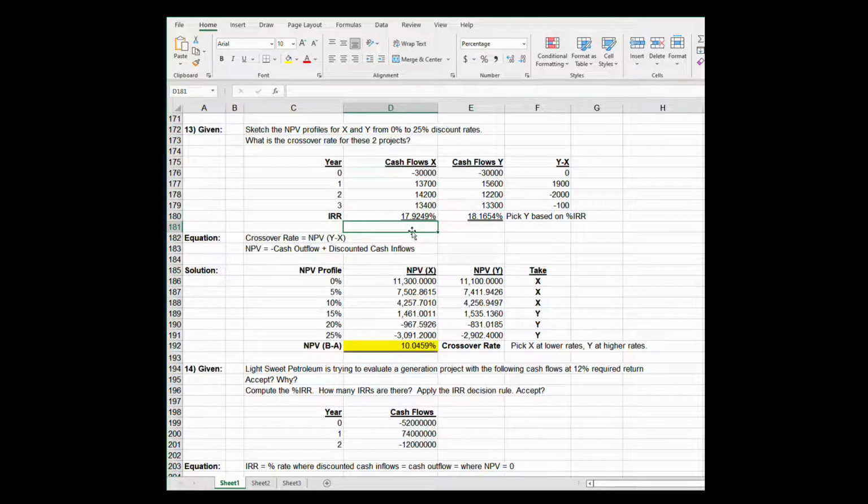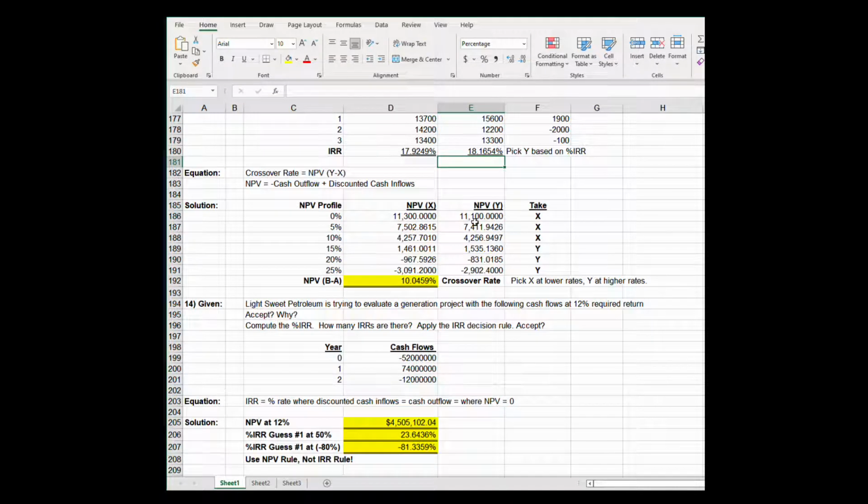So I could do the NPV equals 0 equals IRR on these X cash flows, and I get an IRR of 17.92%. I can do the same thing with cash flows Y: NPV equals 0 equals minus 30,000 plus 15,600 over 1 plus some rate R, plus 12,200 over 1 plus some rate squared, and 13,300 divided by 1 plus some rate to the third. And what is that magical rate? 18.1654%. So based on the IRR decision rule, I would pick project Y because it jumps over the hurdle rate better.